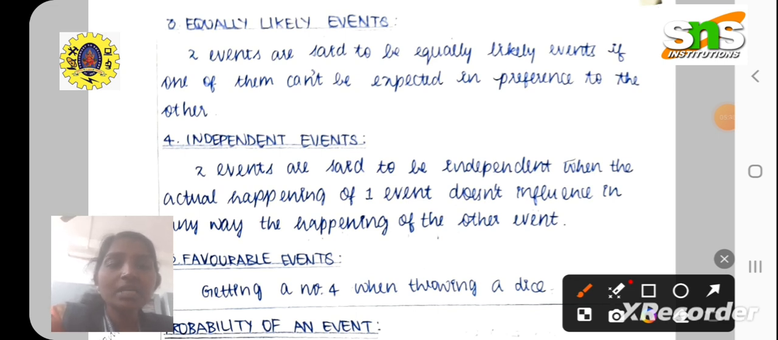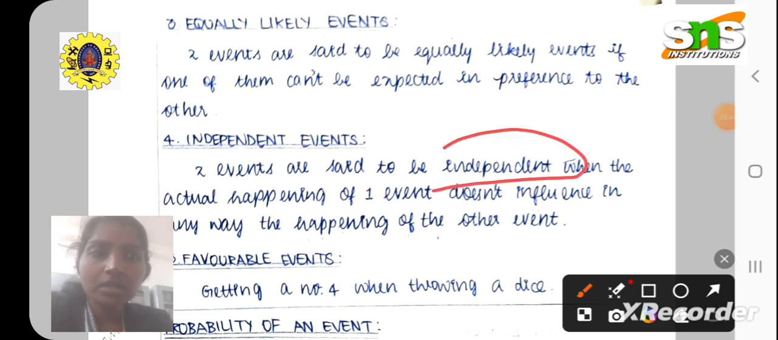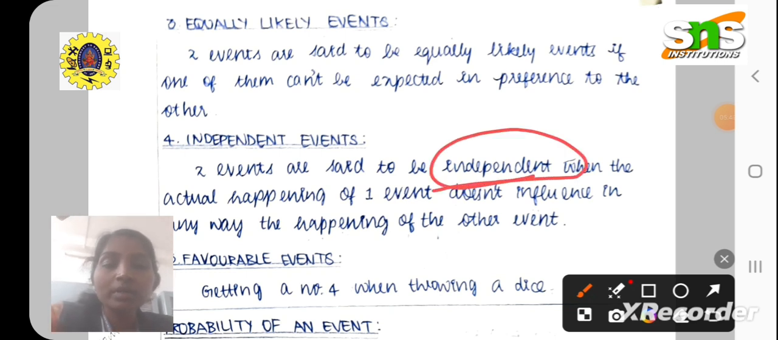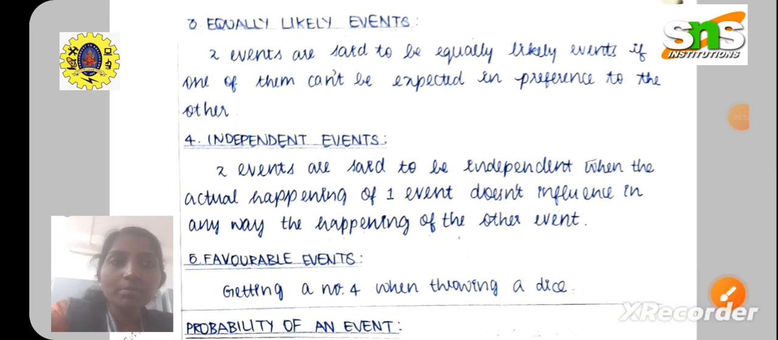Next one is independent events. Whenever there is no interlink between the two happenings of the event, then we can say that it is independent. Actual independency means here two events are said to be independent when the actual happening of one event does not influence in any way the other event. Therefore, we can say those as independent events.